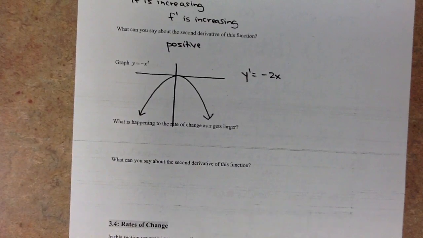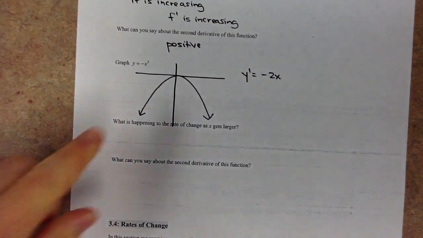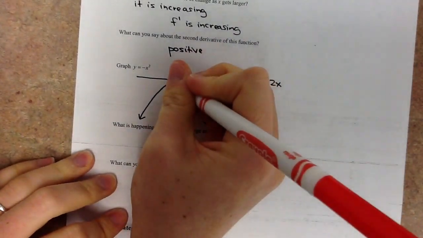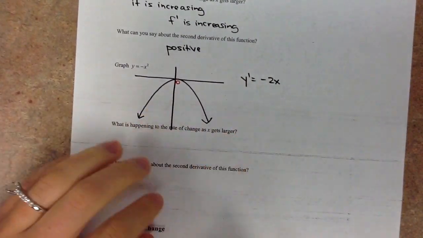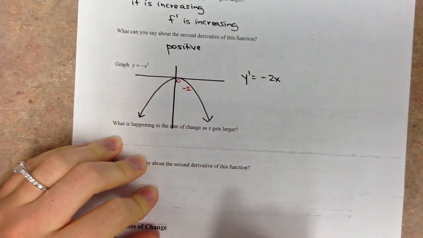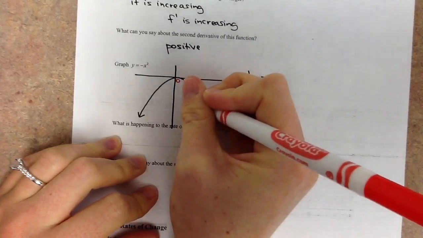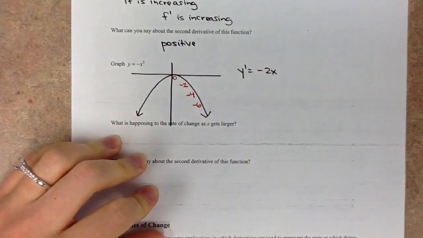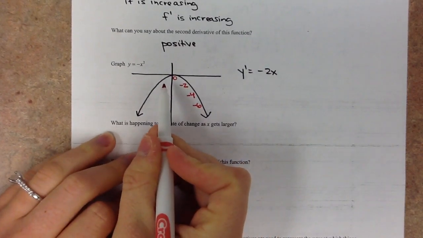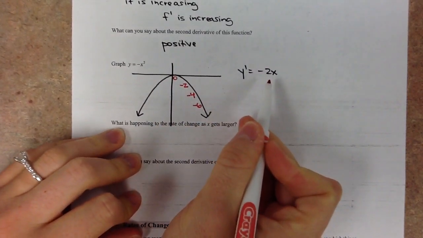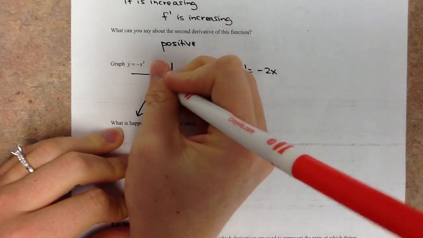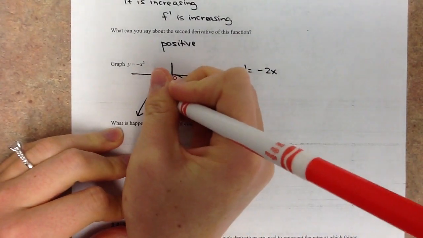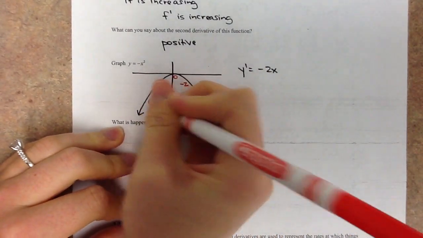So if I wanted to plug in any values, if I plugged in 0 in here, I would get a derivative of 0. If I plugged in 1, the derivative would be negative 2. The derivative at 2 is negative 4. The derivative at 3 is negative 6. If I go off in a negative direction, the derivative at negative 1 ends up being positive 2, because I plug it in here. The derivative at negative 2 is 4, and the derivative at negative 3 is 6.